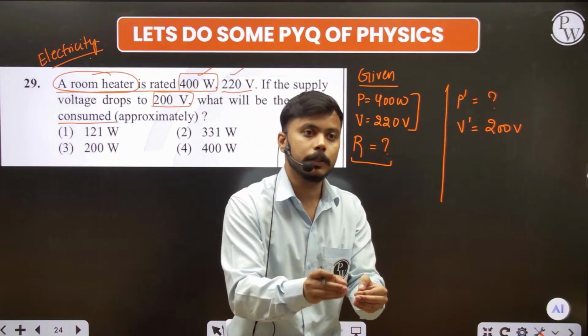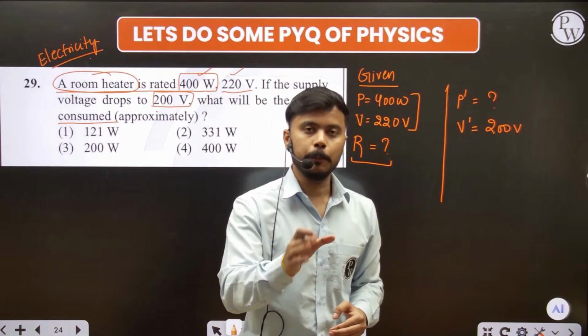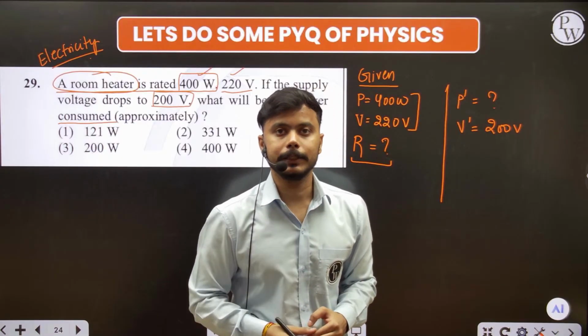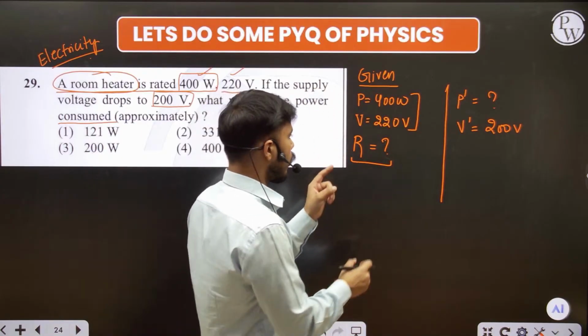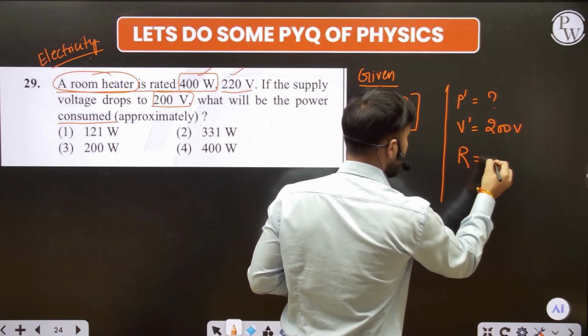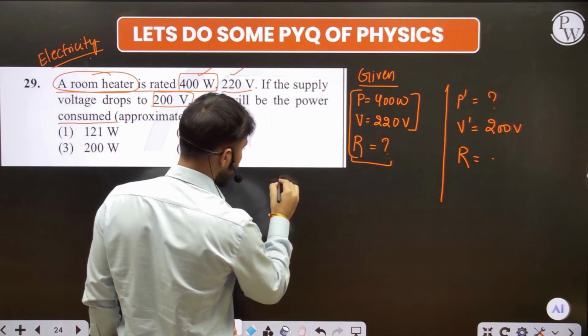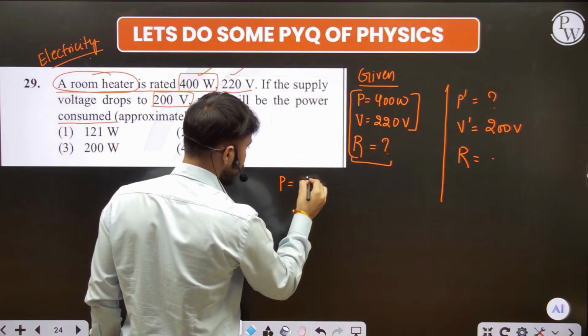The resistance which is used in it, implanted in it during the manufacture, that is the resistance of the room heater. So I have to find firstly the resistance of the room heater, and then use it here. Fine. So by these three things, that is P, V, R, we are going to use the formula P is equal to V square upon R.